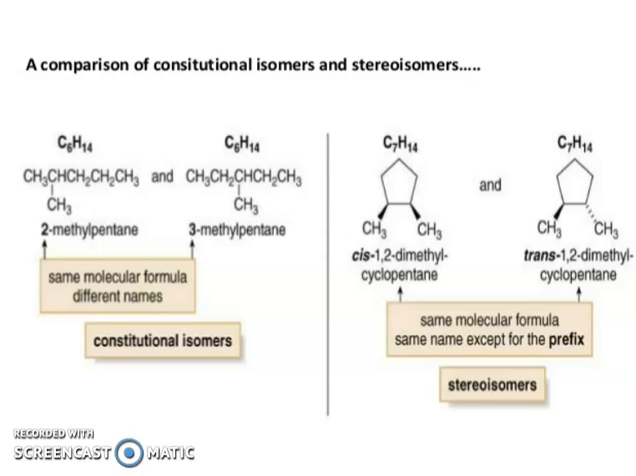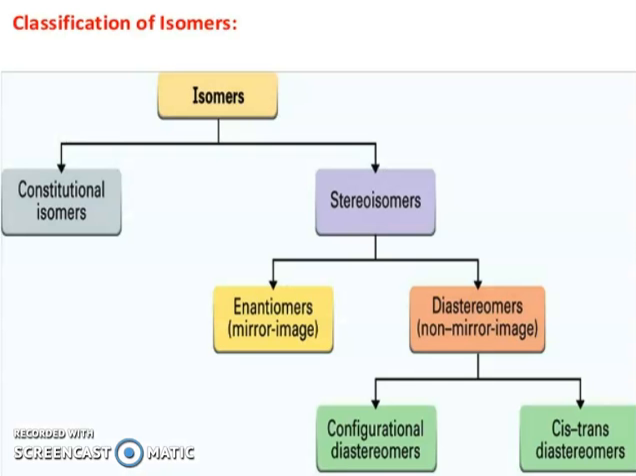Now friends, a comparison of constitutional isomers and stereoisomers. You can see here 2-methylpentane and 3-methylpentane: IUPAC name different, same molecular formula, different name. Constitutional isomers. You can see cis-1,2-dimethylcyclopentane and trans-1,2-dimethylcyclopentane: same molecular formula, same name except for the prefix. Stereoisomers.